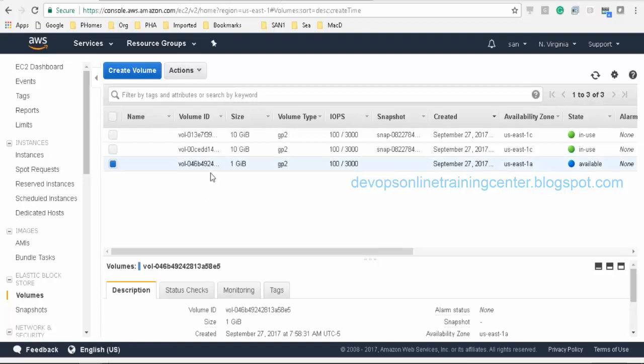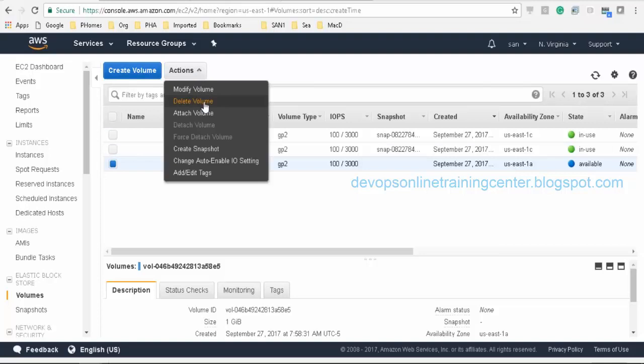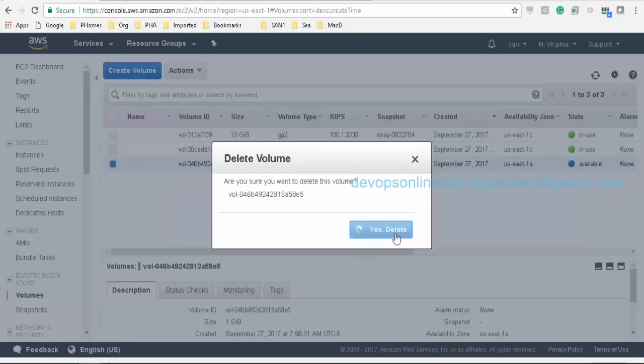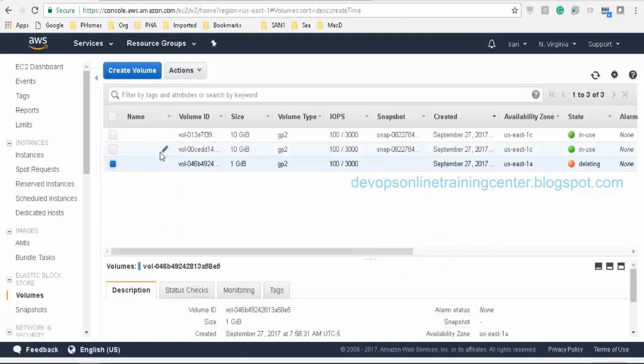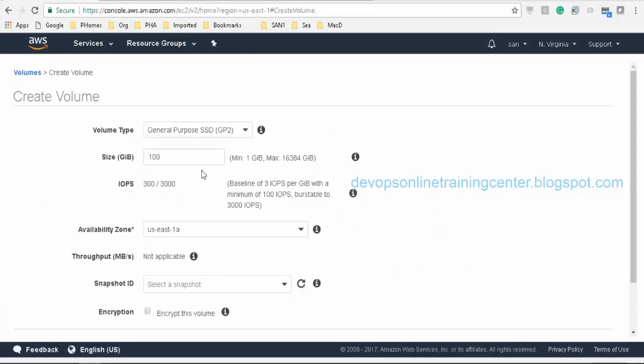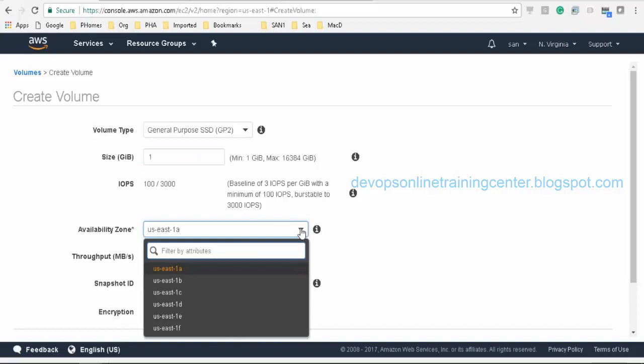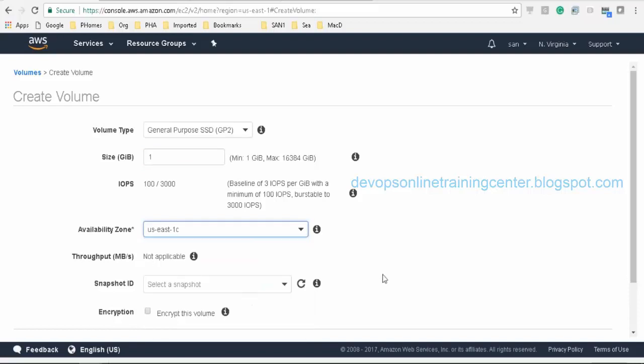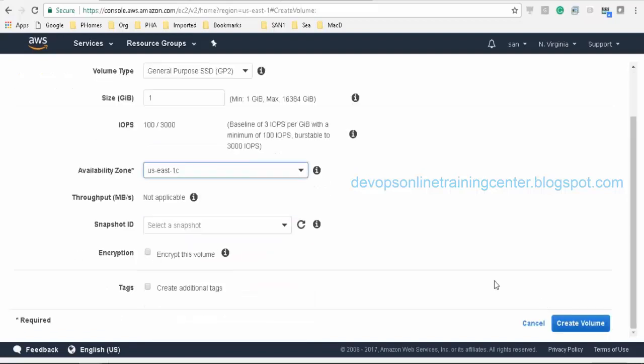So this volume can be attached to an instance which is running in the same availability zone. An availability zone is something like a data center. Delete and create a volume of 1 GB, and here I select availability zone as US East 1C.